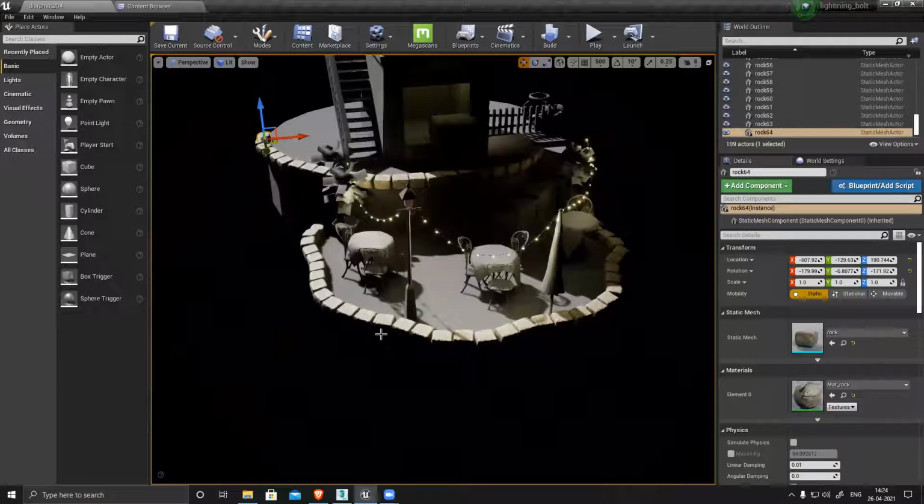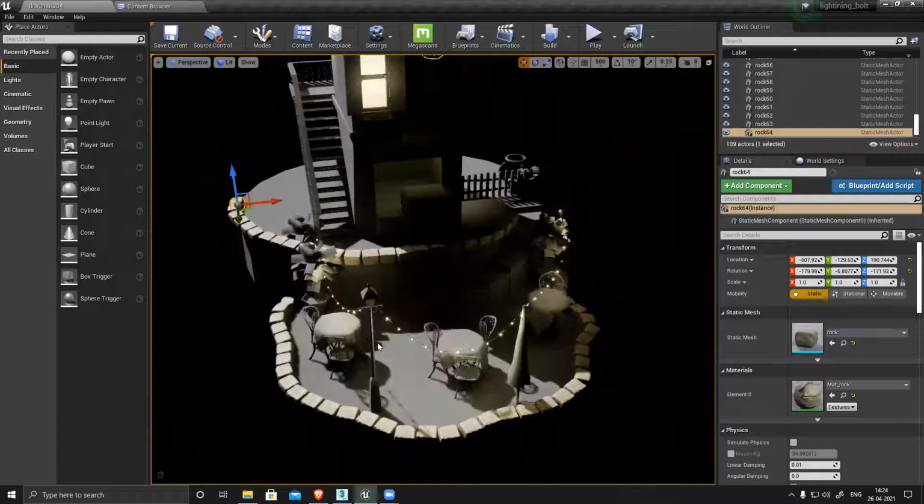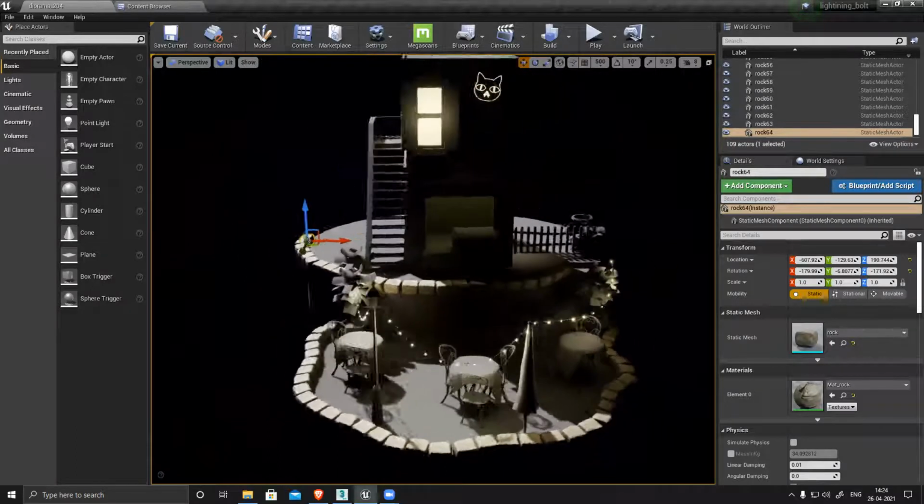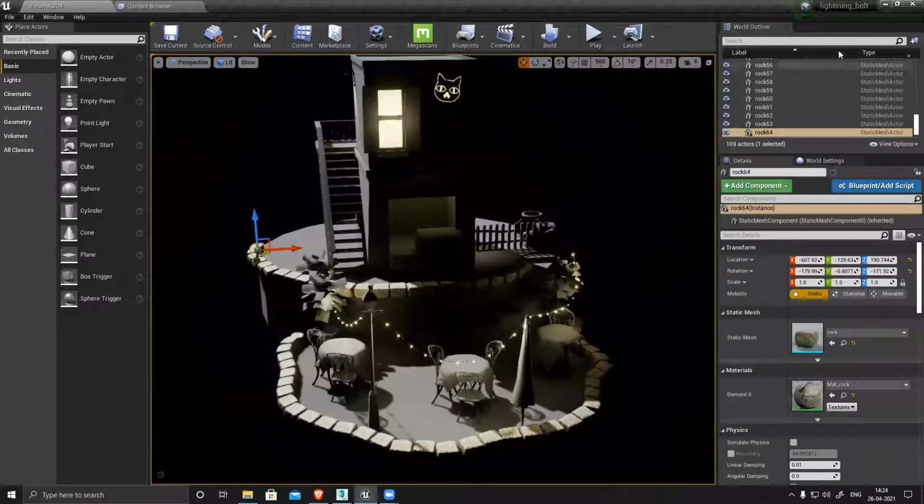And now we have to prepare our scene for texturing. Right now there is no texture, everything is solid gray. So now I have to prepare my scene for texturing. So how to do it?